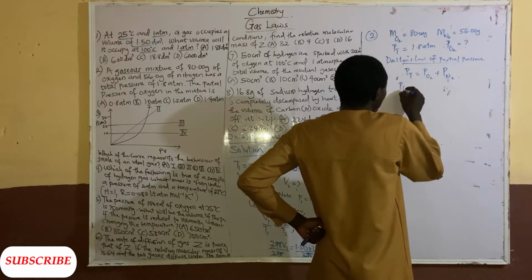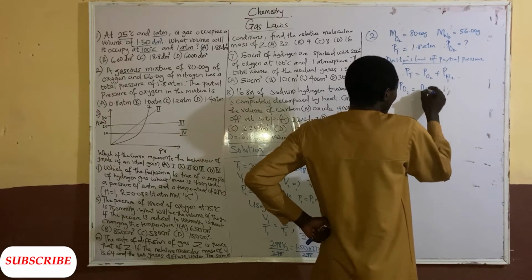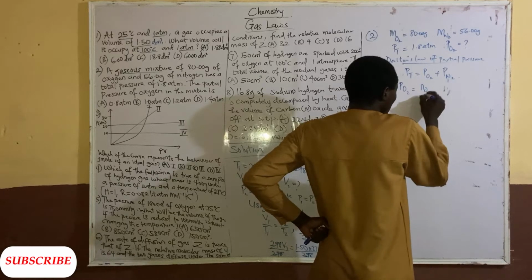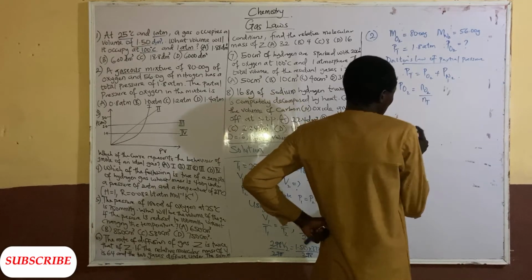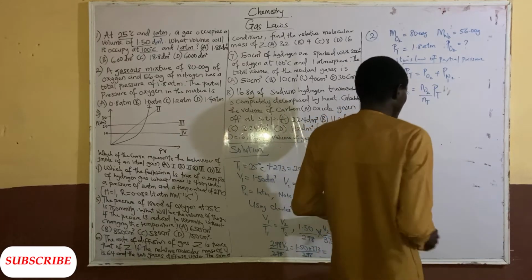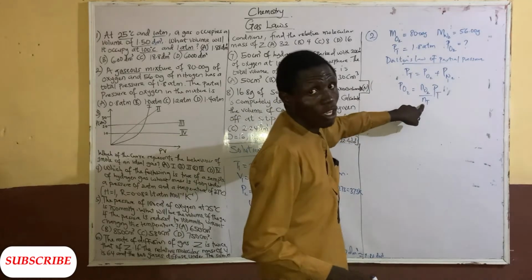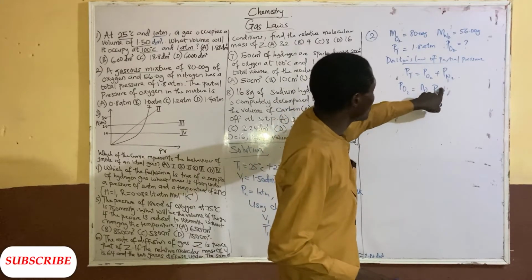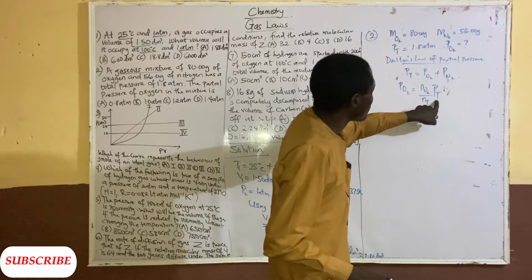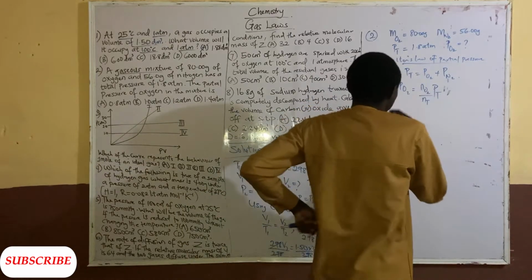How do you get the partial pressure of oxygen? The partial pressure of oxygen is given as the number of moles of oxygen over NT, the total number of moles, multiplied by the total pressure. Now, how do you get the moles of oxygen? Let's follow that.